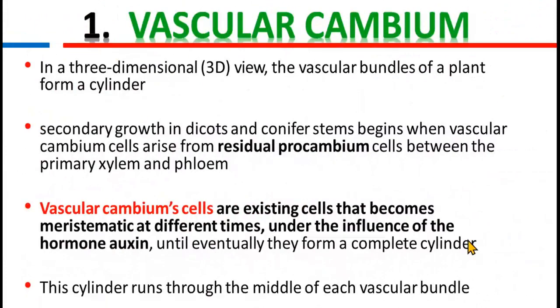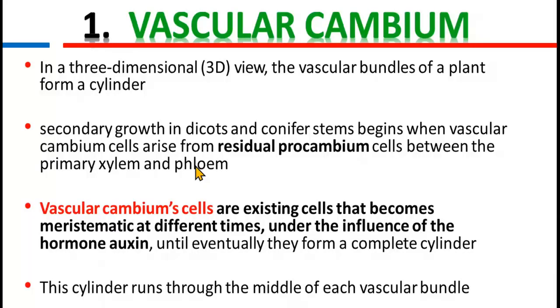Now in detail, vascular cambium. In a three-dimensional view, the vascular bundles of a plant form a cylindrical structure. Secondary growth in dicots and conifer stems begins when vascular cambium cells arise from residual procambium cells between the primary xylem and phloem. I am repeating again and again that vascular cambium is present between primary xylem and primary phloem.